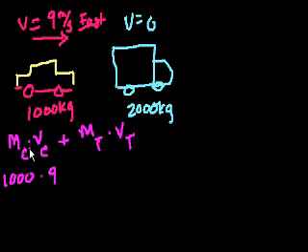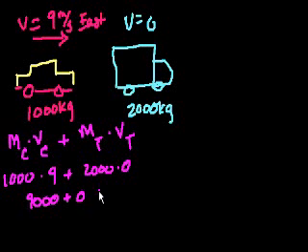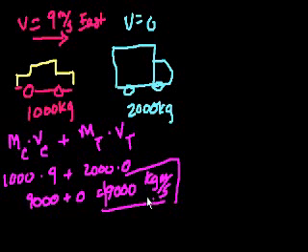So as you can imagine, the unit of momentum would be kilogram meters per second. So it's 1,000 times 9 kilogram meters per second, but I won't write that right now just to keep things simple, or so I save space. And then the mass of the truck is 2,000. And what's its velocity? Well, it's 0. It's stationary initially. So the initial momentum of the system, this is 2,000 times 0, is 9,000 plus 0, which equals 9,000 kilogram meters per second. That's the momentum before the car hits the back of the truck.